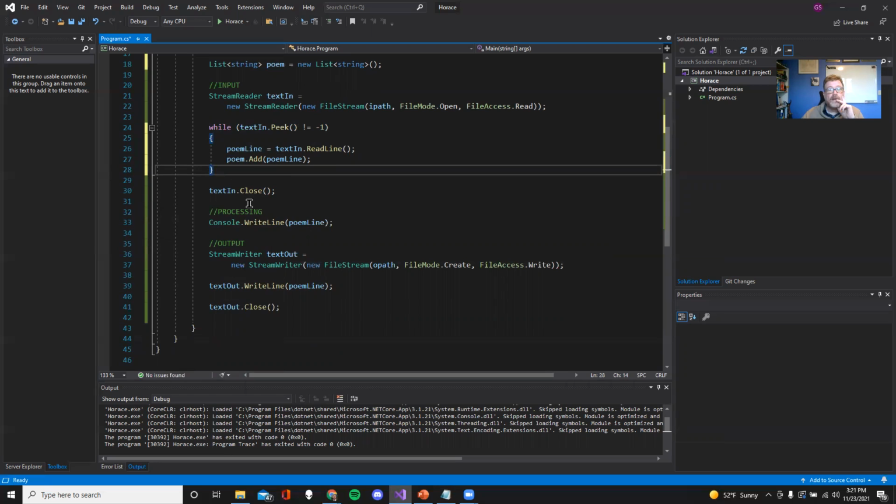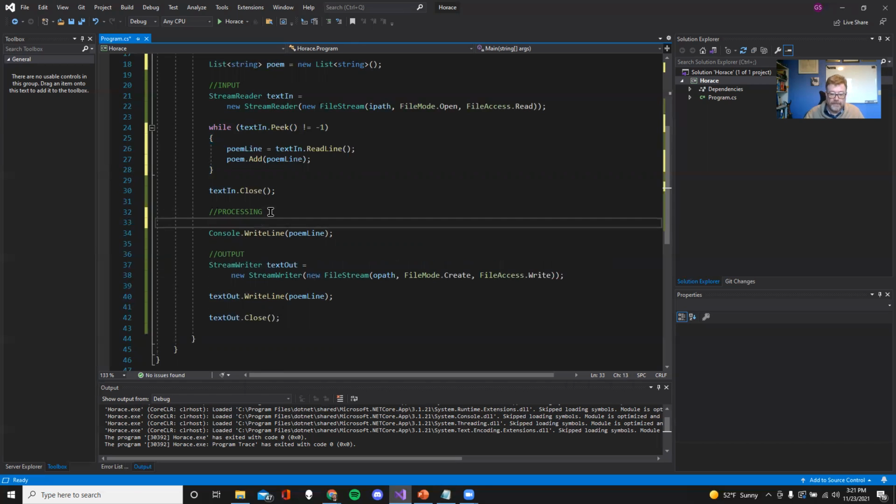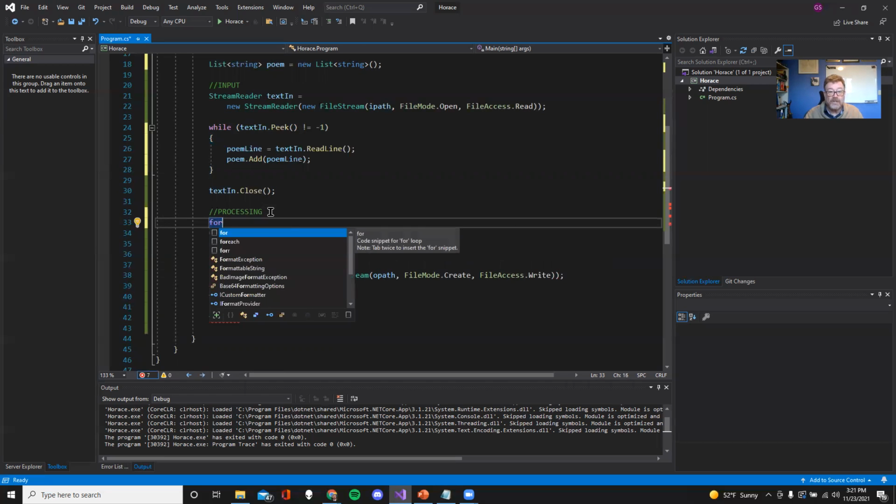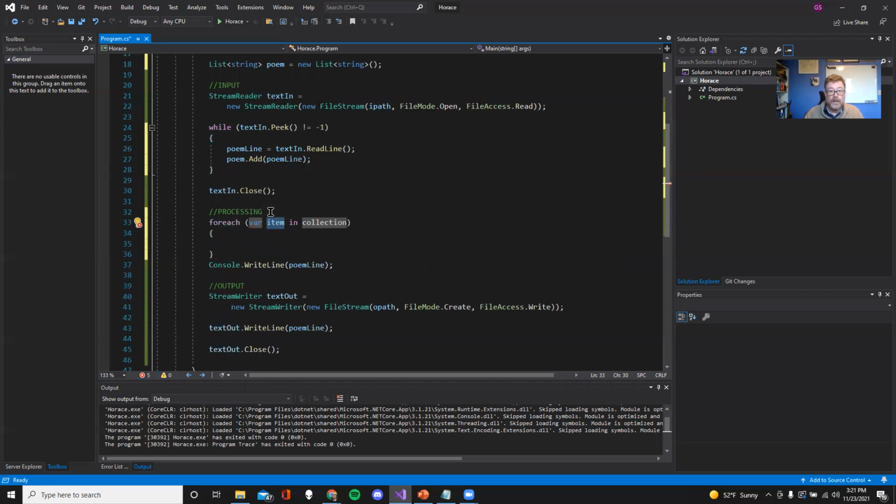All right, so then we get to this processing. What if I want to see the entire poem now, not just that one line? Well, we're going to use the for each for this, because we don't know, are there 5 rows, 10 rows, 15 rows? We don't know how many rows, but we can go basically a for each. I hit the tab twice, by the way, to get the code snippet. So for each, basically var item in collection, right? We know our collection is going to be the poem.